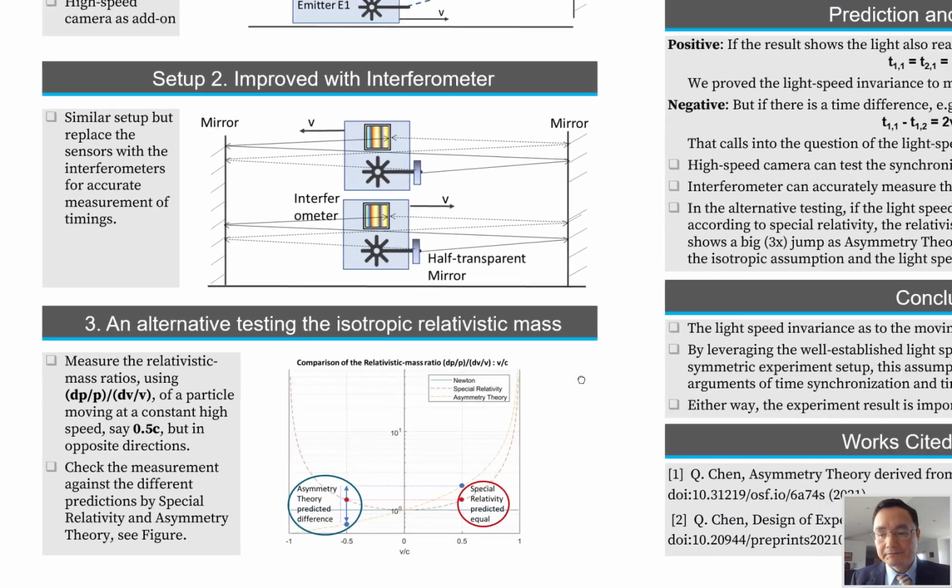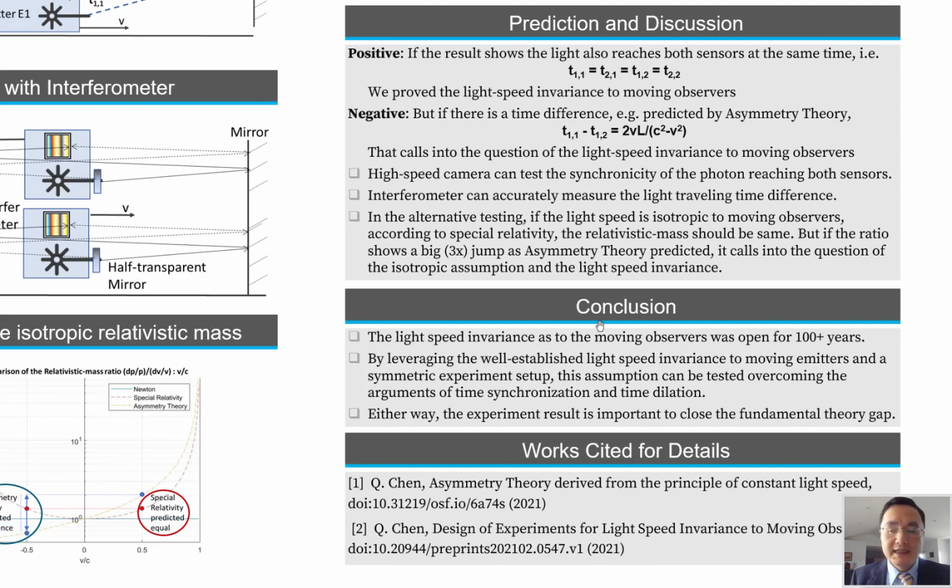Final conclusion: the light speed invariance as to moving observers was open for more than 100 years. Our experiment can test this assumption and overcome the arguments of time synchronization and time dilation. For more details, you can read the 2 papers I published. One is asymmetry theory derived from the principle of constant light speed, and the second is the design of experiments.